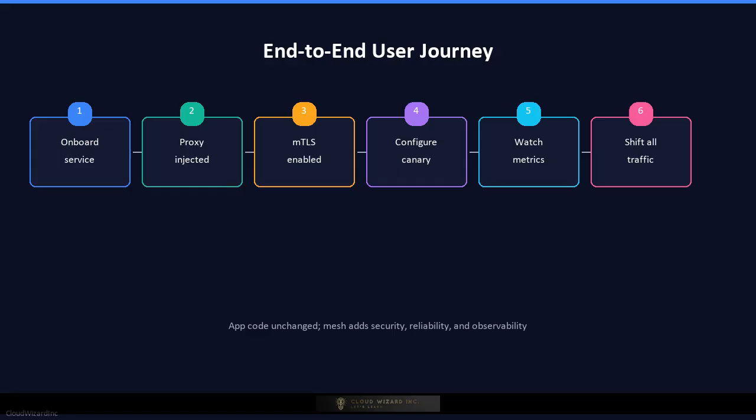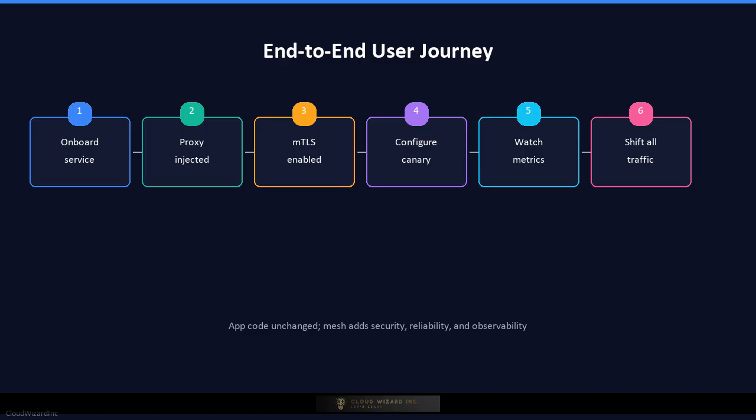Let's trace the end-to-end user journey. A platform engineer needs to onboard a new payments service to the mesh. She adds a label to the Kubernetes deployment, and the mesh automatically injects a Sidecar proxy into each pod. The proxy receives an identity certificate from the control plane certificate authority and begins accepting only mTLS traffic.